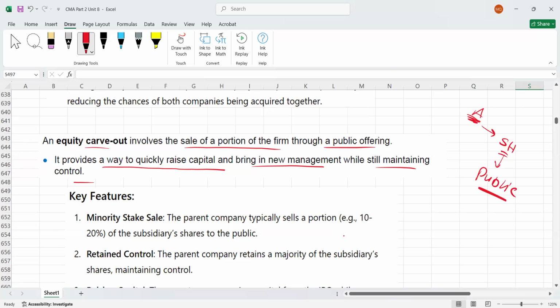And how will it help company A? Obviously, company A will get capital, and they can bring new management. It's not necessary to bring new management, but company A will get the capital.